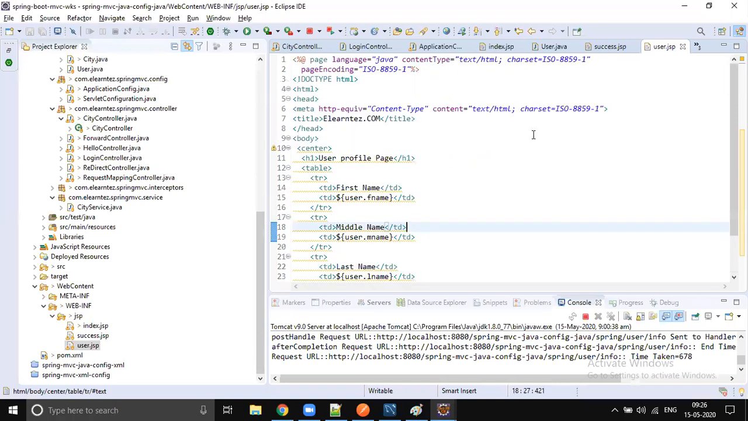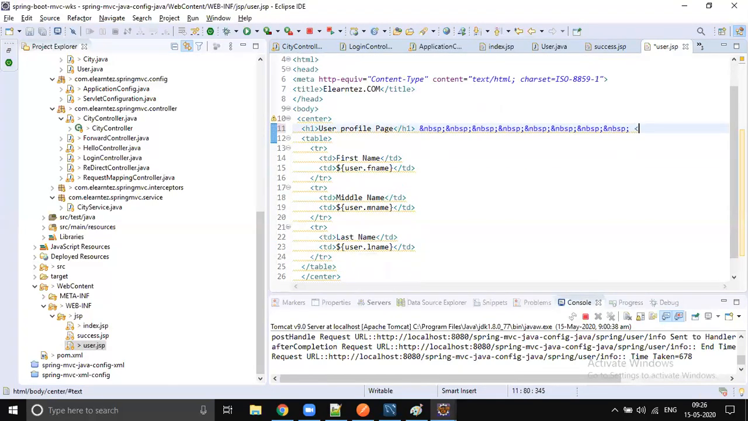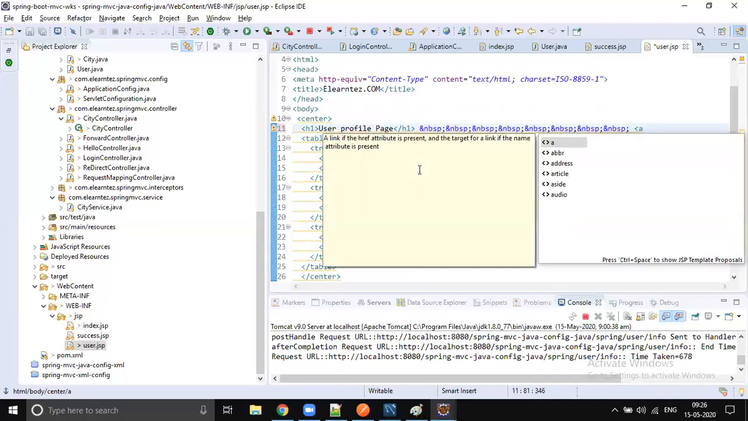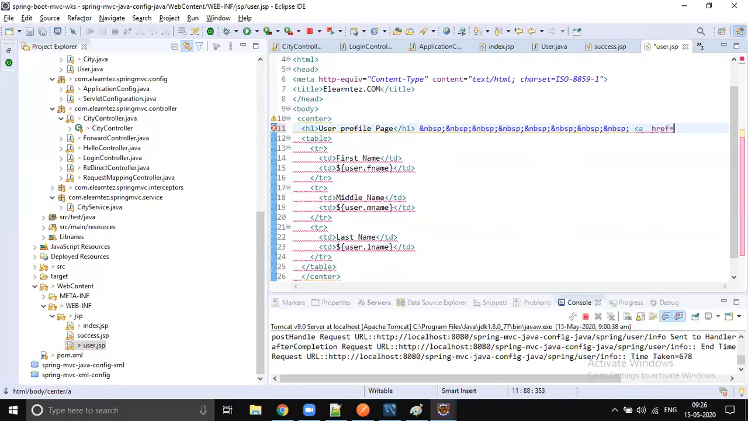If you want, we can do that here itself. Here we are displaying profile, right? Profile. Let's add some spaces. I'm not that good at writing HTML, right? So I just do some raw script, and I will provide some link here. So anchor tag, href equals dot, the current context path, and we can say log.